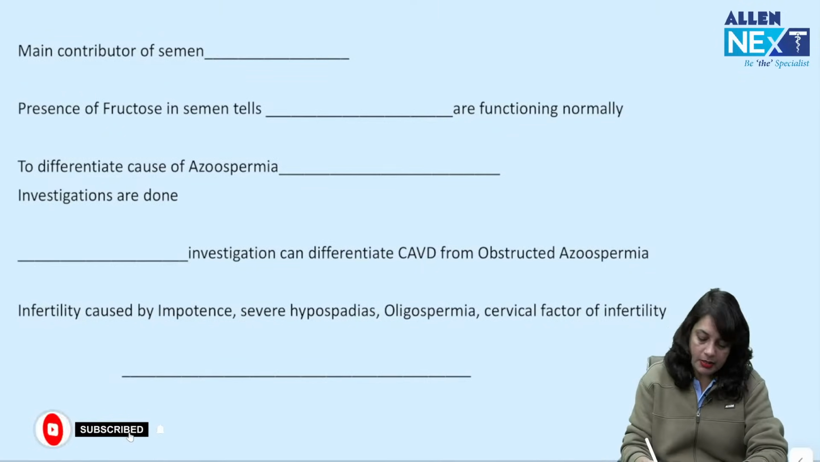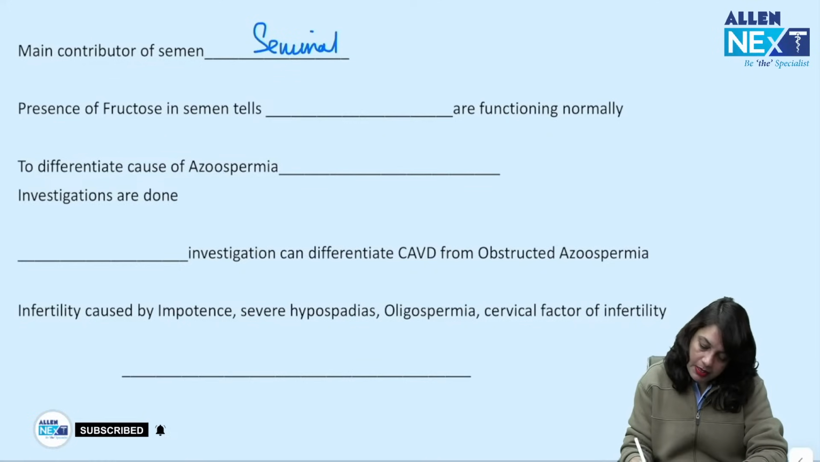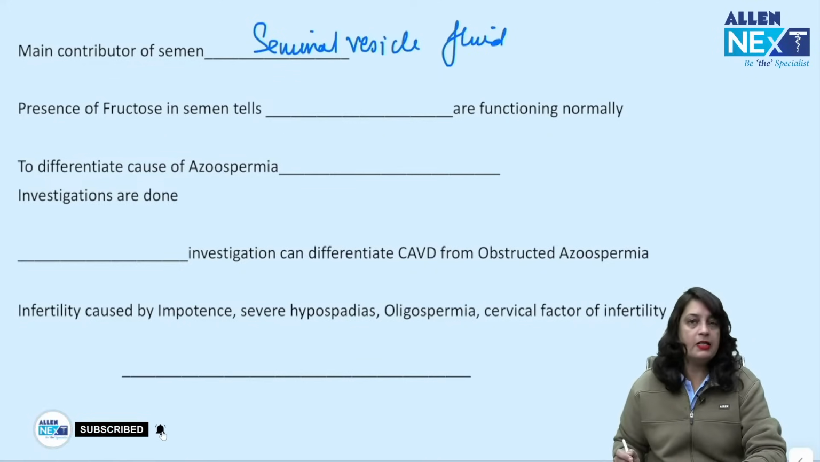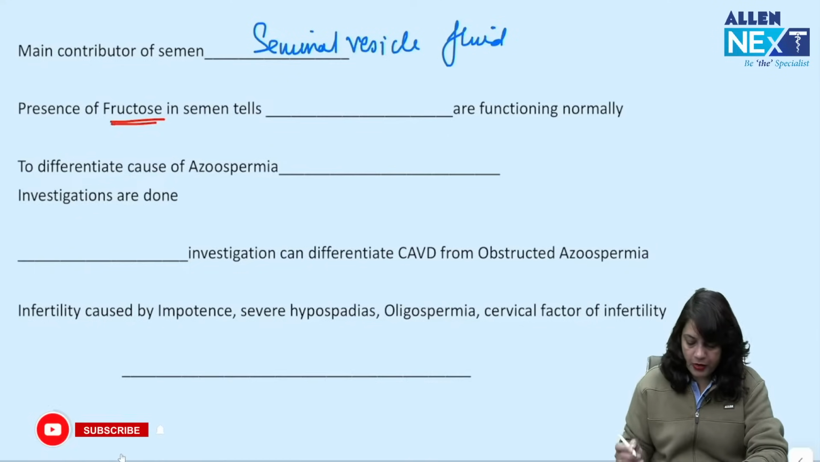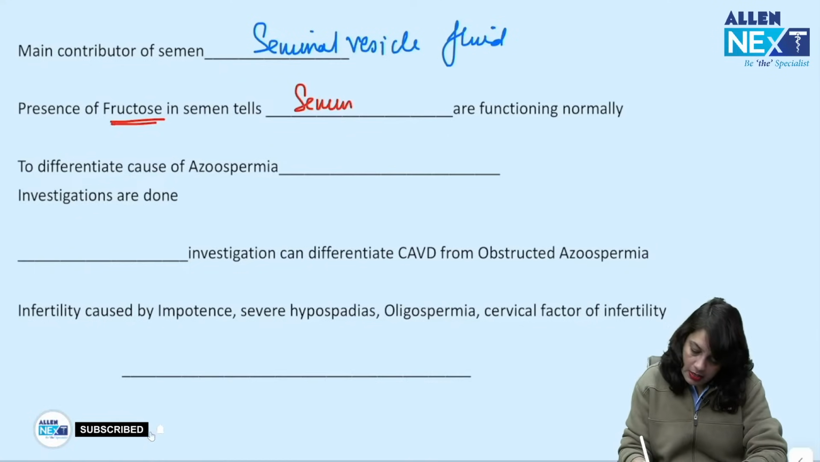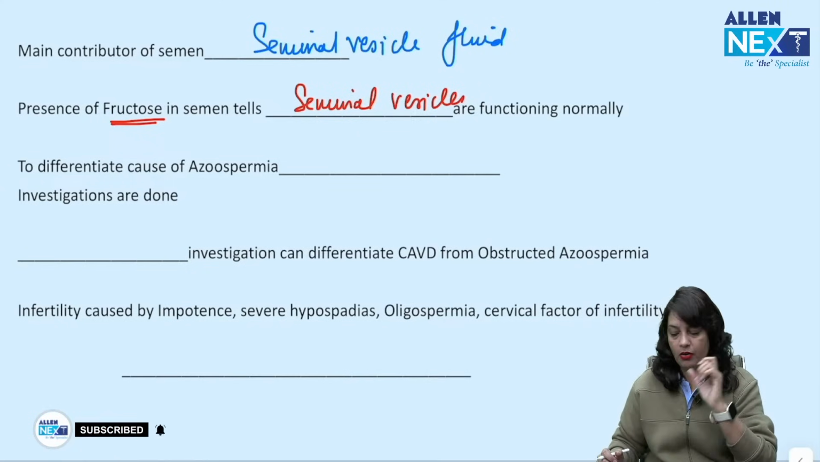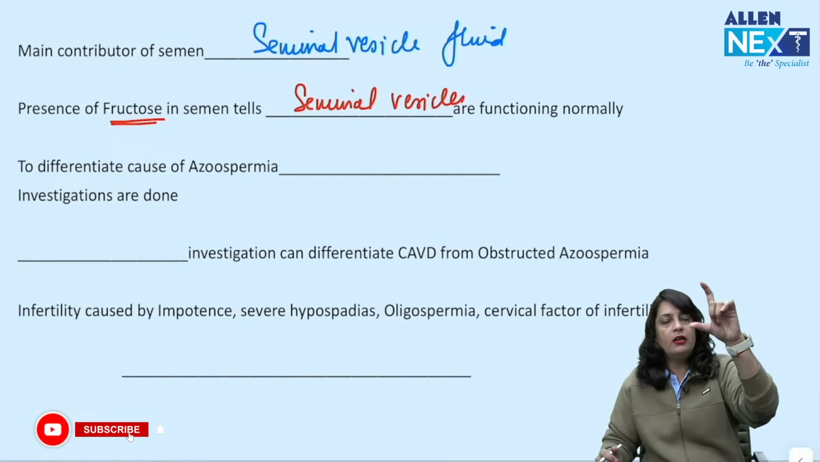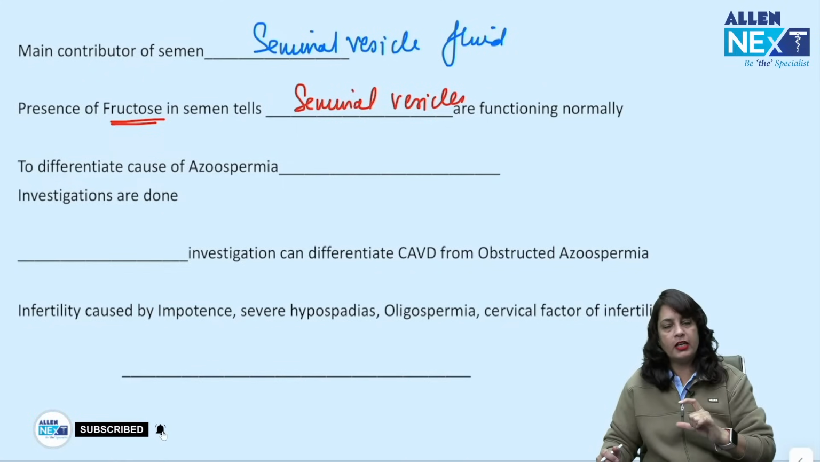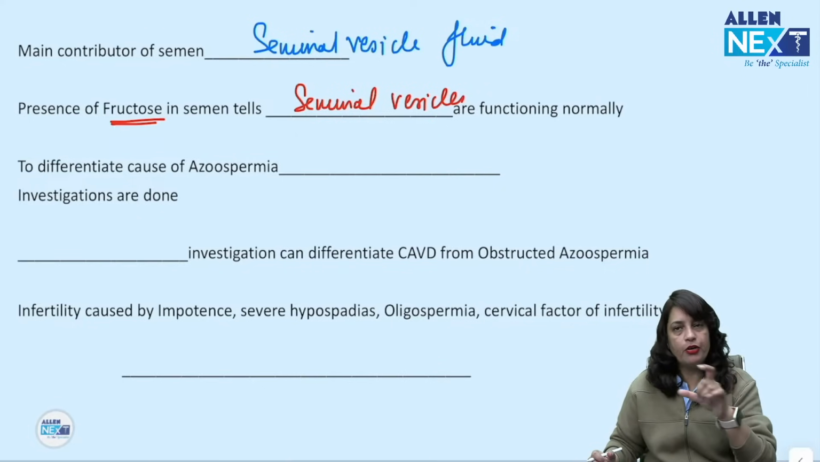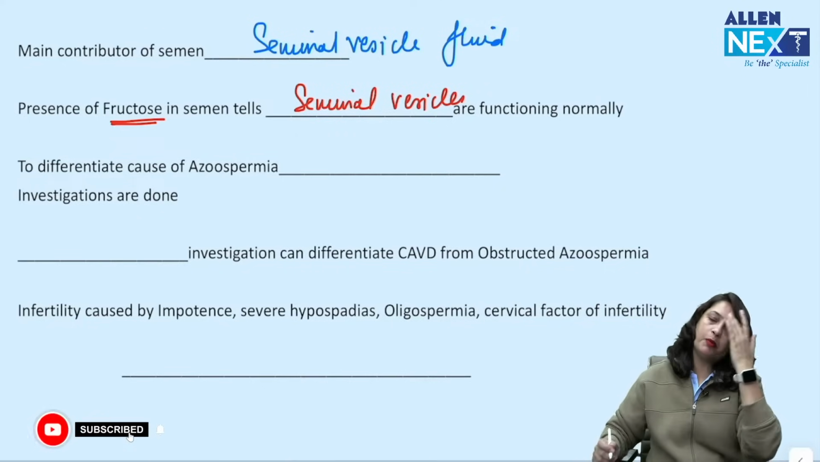The main contributor of the semen is seminal vesicle fluid. Presence of fructose in the semen confirms that the seminal vesicles are functioning normally. Now, to differentiate the cause of azoospermia, whether it is pituitary failure, gonadal failure, or post-testicular azoospermia, what is the test done?